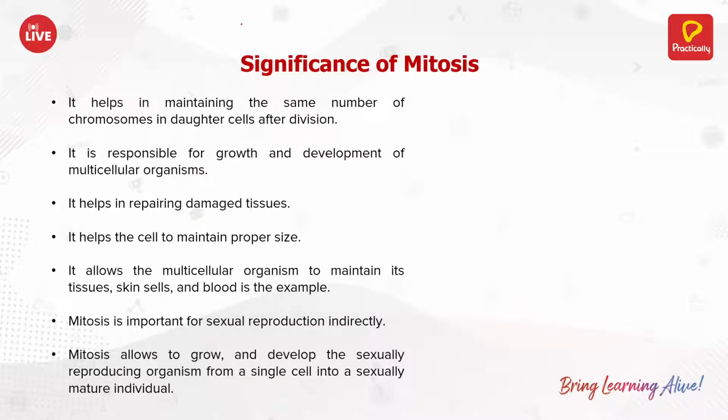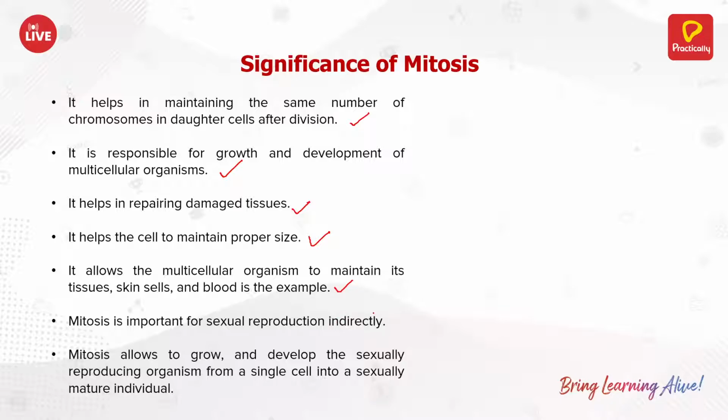Now, what is the significance of mitosis? There are a number of significances. It helps in maintaining the same number of chromosomes. It is responsible for growth and development. It helps in repairing damages and maintaining proper size. It allows multicellular organisms to maintain tissue, skin cells and all.